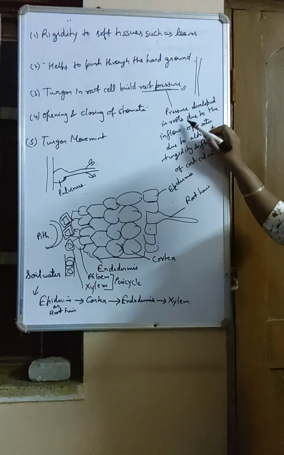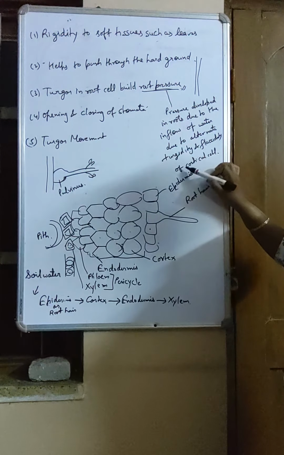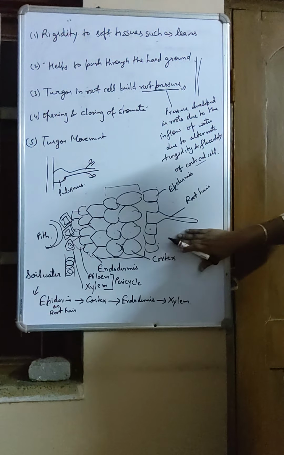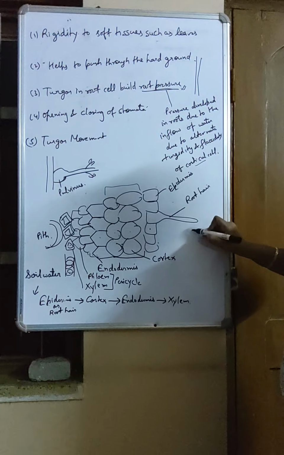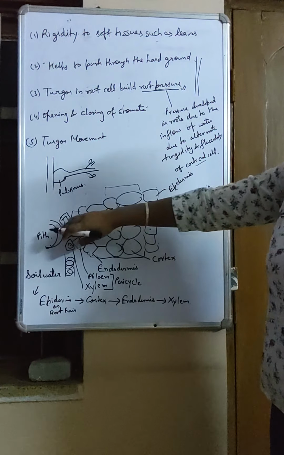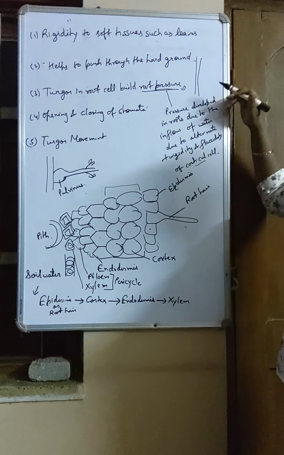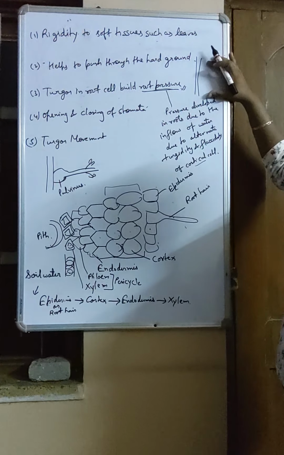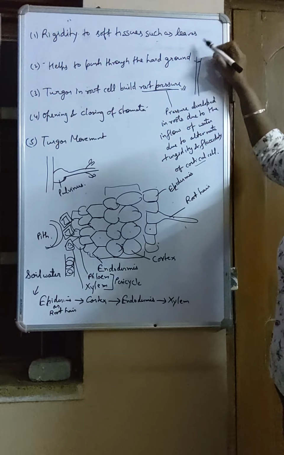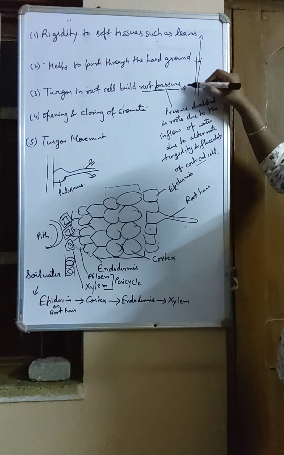It is the pressure developed in roots due to inflow of water due to alternate turgidity and flaccidity of cortical cells. Cortical cells are the specialized cells in root. So as if outside is hypotonic, inside is hypertonic. So water goes inside, first to the root here, then all these cells, and one by one all the cells become turgid, and finally water goes to the highest level in medium-sized plants like shrubs. Highest level means up to leaves. Okay. In big plants we need some extra force other than this. Root pressure is there, it will take it halfway, and then in big plants for going up we need some additional forces together with the root pressure.